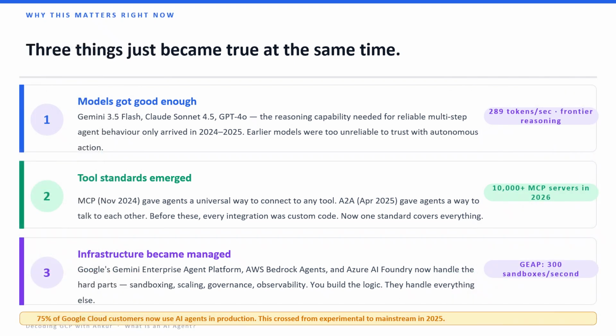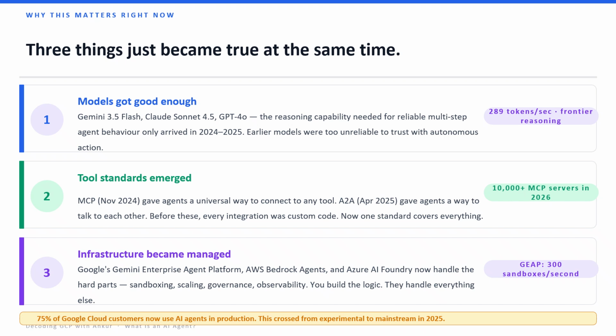Why are agents everywhere in 2026? 3 things happened at the same time. 1. Models got good enough. Gemini 3.5 Flash, Claude Sonnet, GPT-4o. Reliable reasoning for autonomous action only arrived in 2024. 2. Tool standards emerged. MCP in November 2024. A2A in April 2025. Before these, every integration was custom code.